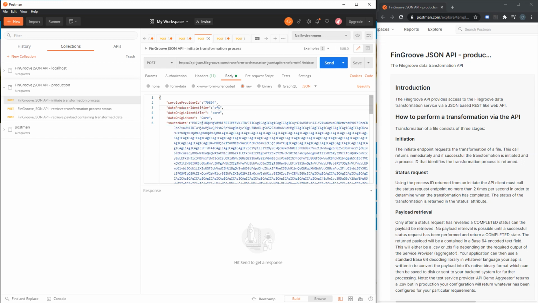Part of the request is the product provider code. So each product provider has a code and the format that the file you're providing is in. So in this case, we've got Colonial First State, and it's their core format.